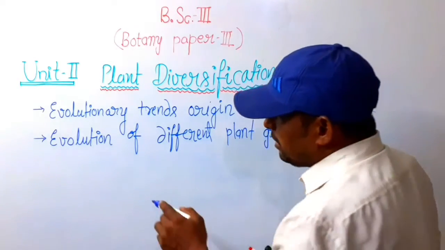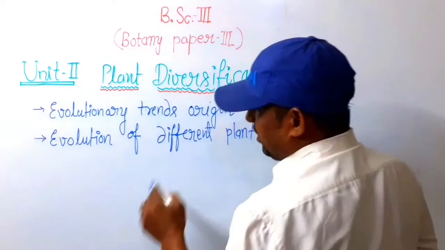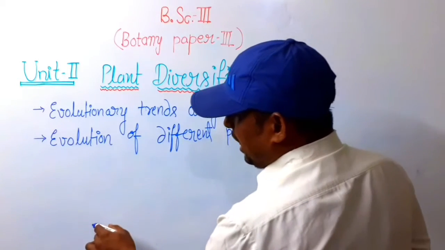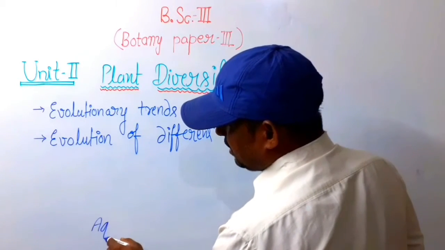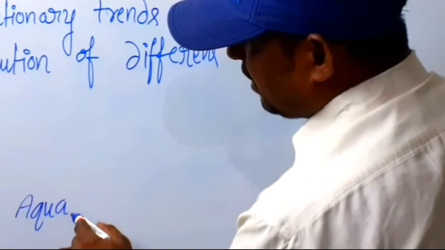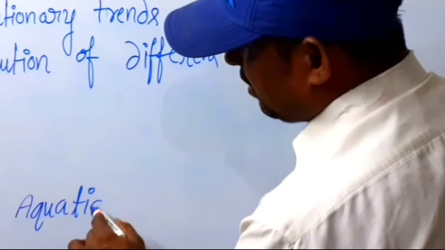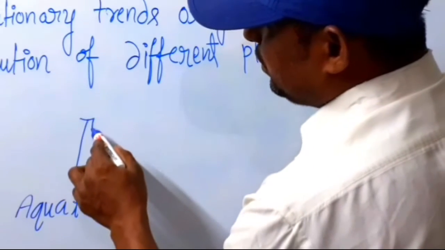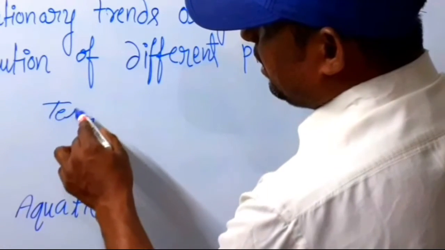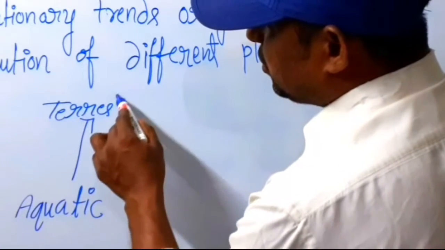So, what is the trend? The trend is aquatic to terrestrial.